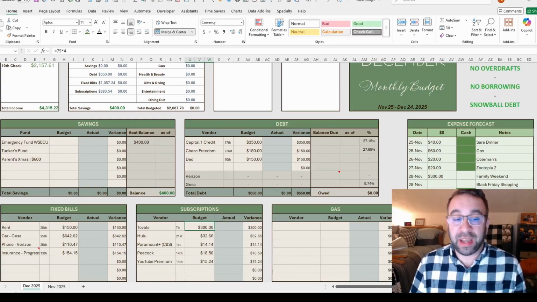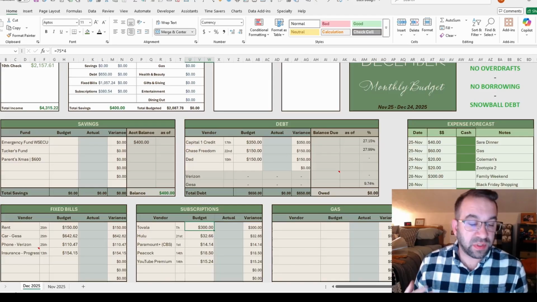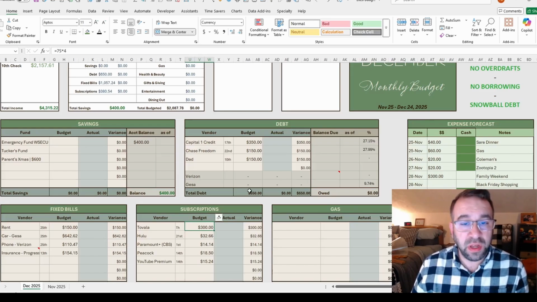So that way, if at the end of the month I've got money left over, awesome. So we're just going to look at all the Thursdays between the 25th and the 10th. We've got the 27th and the 4th, and that's it. So there's only 2 there, because the way Tovala works is I get charged every Thursday, so we've got 75 times 4 weeks, that's $300. Again, it might be less.